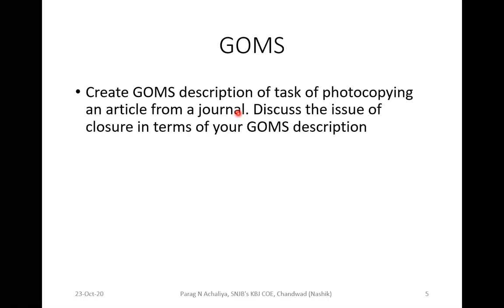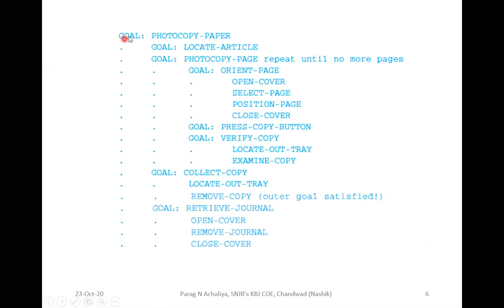Actually, the word is photocopy. So the photocopying, we are going to see this example. So my main goal is to photocopy the paper. For that purpose, how are you going to photocopy? You need to divide this goal again into sub goals. You need to first find out which article you need to photocopy. Once you get that article, you are going to photocopy those pages. You are going to repeat until no more pages.